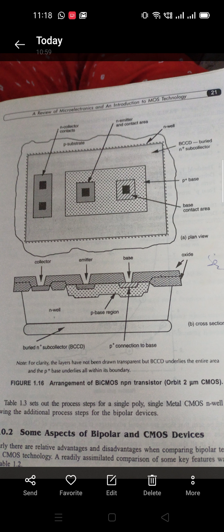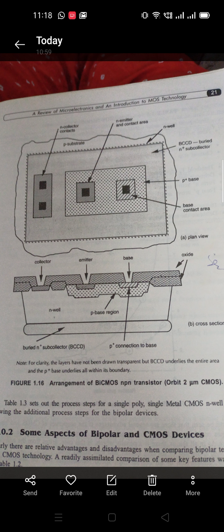The NPN transistor is formed in the N-well itself. The two additional layers are the N plus subcollector and P plus base layers. The additional P plus base region is located in the well to form the P base region of the transistor. The second additional layer is the N plus subcollector, that is the BCCD layer, added to the well to reduce the N-well resistance and improve the quality of the bipolar transistor. That's why we add this buried N plus subcollector.